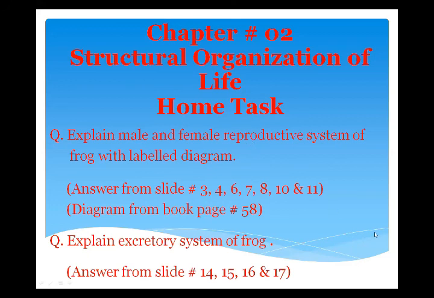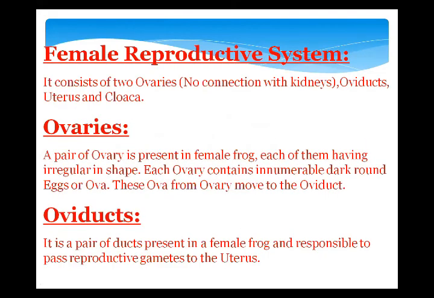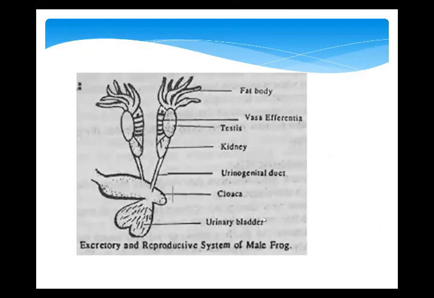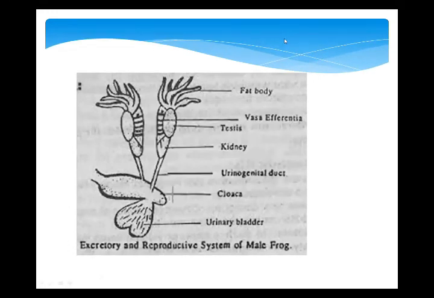Okay, beta, now again I'm showing you the diagrams. See these diagrams carefully, and you have to draw these two diagrams in your copies. Make a box. This is a very proper way of writing, and you are observing the fat bodies. You are seeing the fat bodies in both diagrams. Fat bodies are for the nourishment of the visceral organs; reproductive organs are also called visceral organs. The diagram labeling should be on the right-hand side. The first alphabet should be capital. Draw a proper box, and use a very sharp pencil.